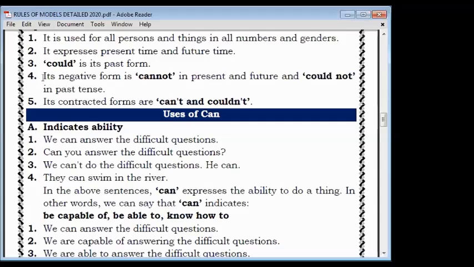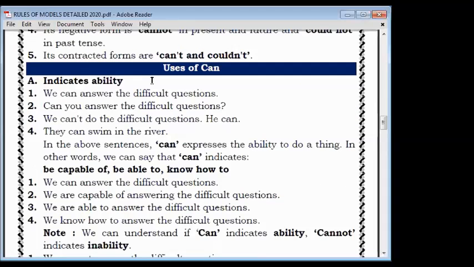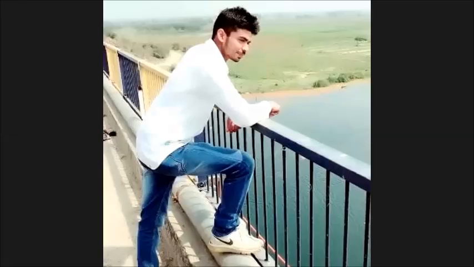The first use: "can" indicates ability. Ability means capability, the power of a person, which is always shown by the word "can". Tenses can be different, present, past, or future, but the mood will be ability. Check the first line: I can answer the difficult question. Or we can answer the difficult question. They can answer the difficult question.